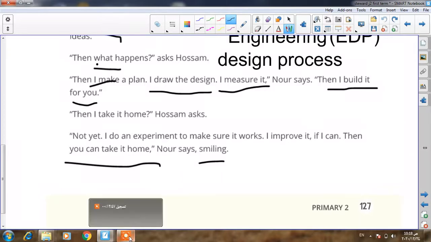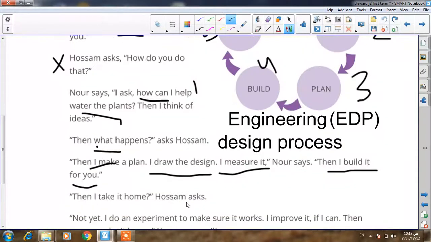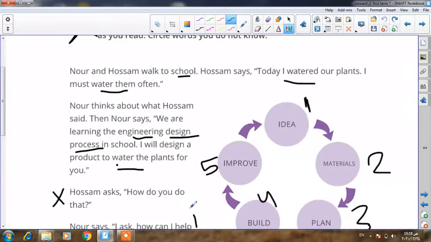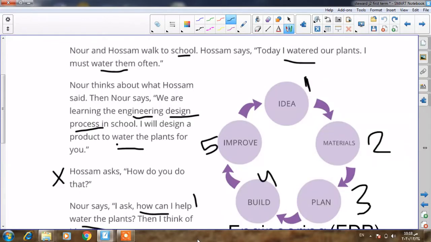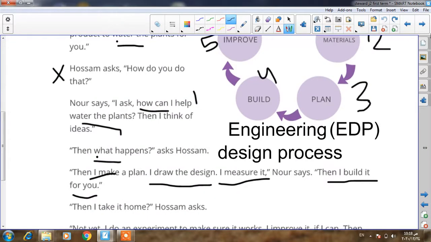Finally Noor is smiling, Junior 2. Okay? So this is the engineering design process that Noor uses in making a tool and giving it to Husam. This tool will help Husam in watering his plants. Understood? Yes, excellent. Turn the page, please.